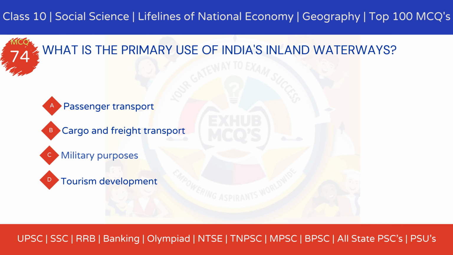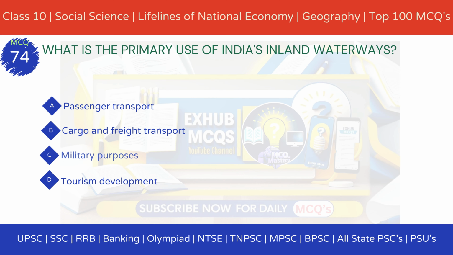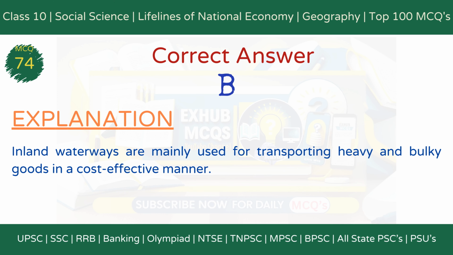Option A. Passenger transport. Option B. Cargo and freight transport. Option C. Military purposes. Option D. Tourism development. The correct answer is option B. Cargo and freight transport. Explanation. Inland waterways are mainly used for transporting heavy and bulky goods in a cost-effective manner, reducing road and rail congestion.